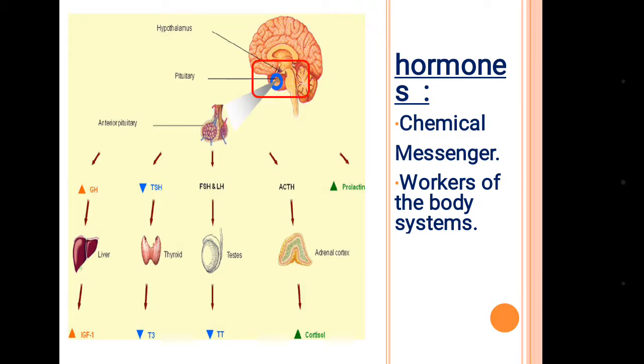So you can see the pituitary gland, which is secreting the hormone, and it is called the master gland of our body, and it is connected to the hypothalamus of the brain. Next, the pituitary gland controls the anterior pituitary gland, which eventually controls the function of thyroid stimulating hormone or follicle stimulating hormone or luteinizing hormone. Again, thyroid stimulating hormone controls the function of thyroid gland to produce T3 or T4.